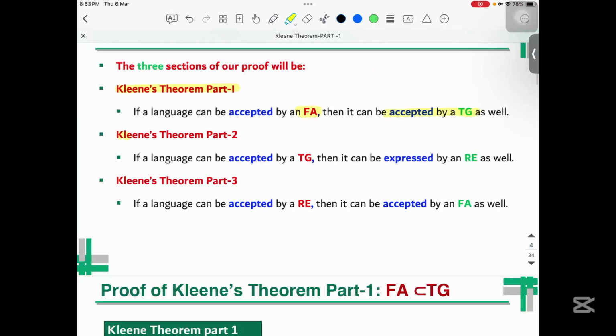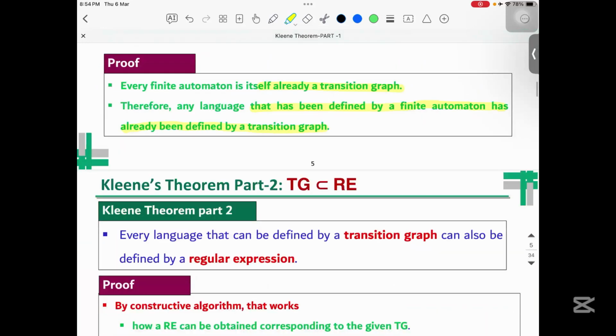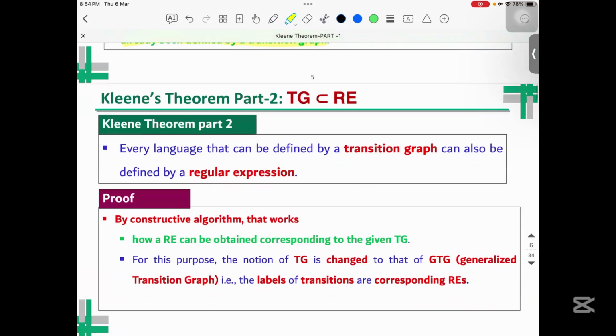Now, let's move to the Kleene theorem part two. If a language can be accepted by transition graphs, then it can be expressed by the regular expression, or a transition graph is then converted into the regular expression. So let's see this part. Every language that can be defined by a transition graph can also be defined by the regular expression. In order to prove that, we need to use some constructive algorithm that shows how a regular expression can be obtained from a corresponding transition graph.